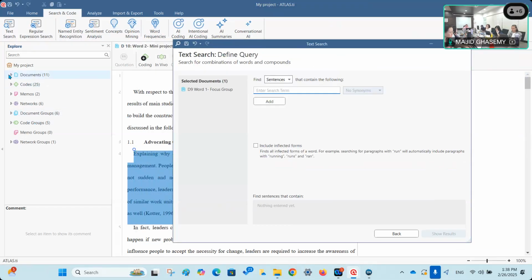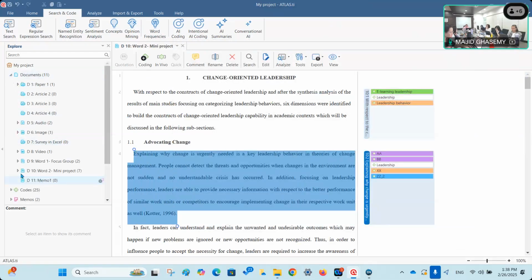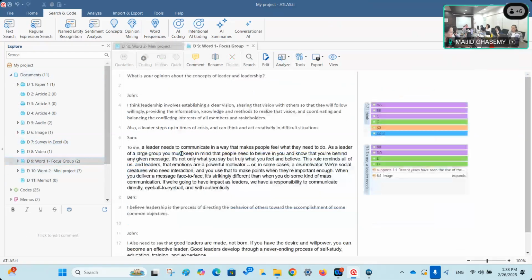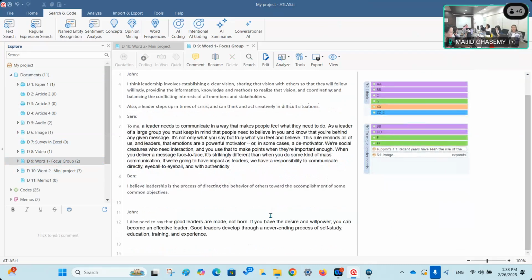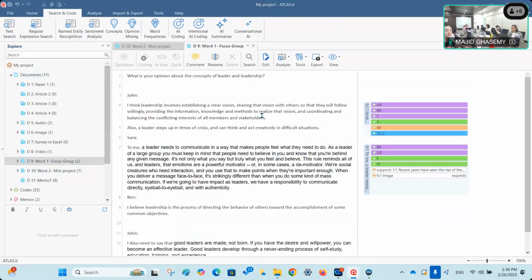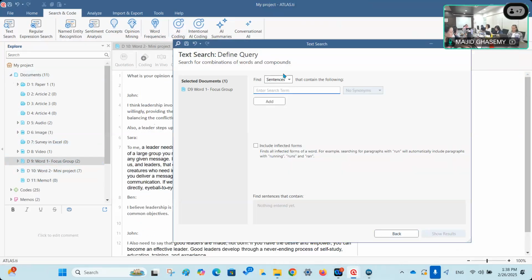What term? Let me see what we have in that file, because I have forgotten the content. Oh, it's about leaders, leadership. Let's focus on maybe leader. All right. So let's focus on finding all sentences which contain the term leader.